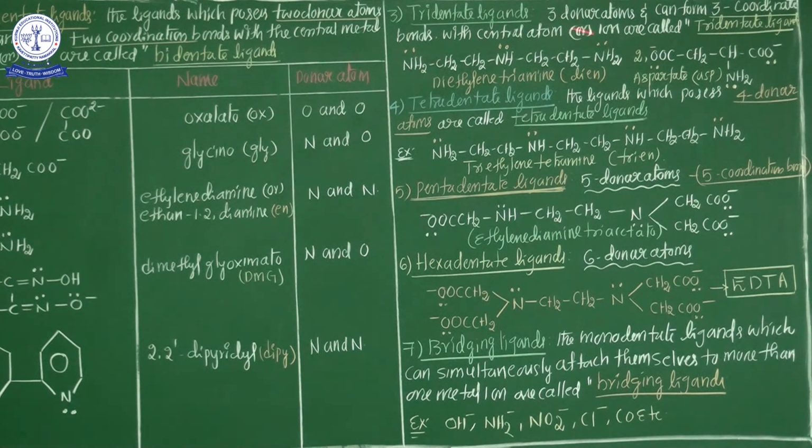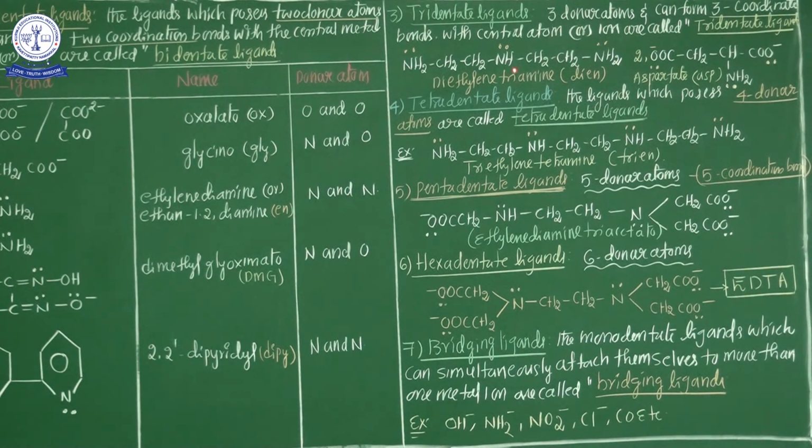In the tridentate ligand aspartate, the donor atoms are two oxygens and one nitrogen. A tridentate ligand has three donor atoms and can form three coordination bonds with the central metal atom. The best examples are diethylene triamine, with three nitrogen donor atoms, and aspartate, with two oxygen atoms and one nitrogen atom.